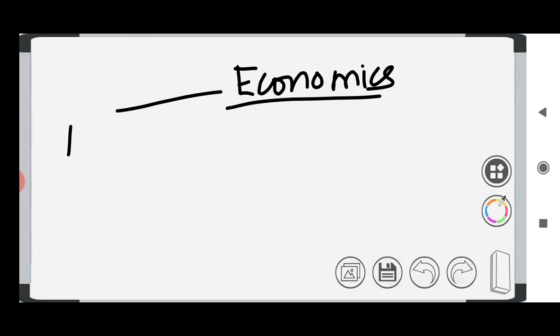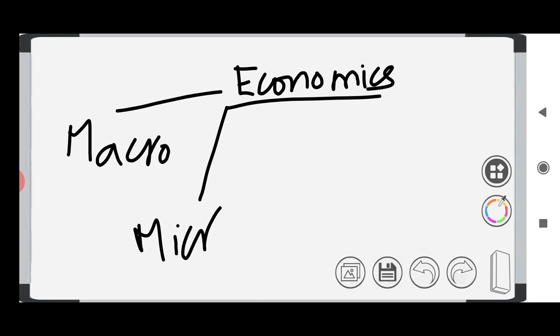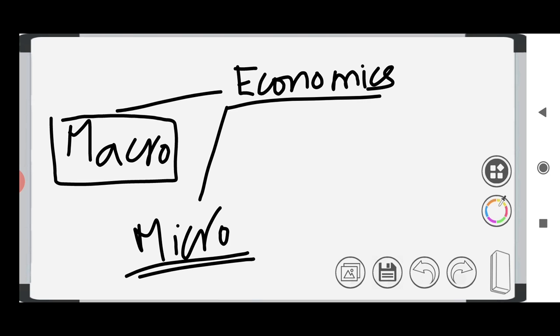First, economics can be divided into macroeconomics as well as microeconomics. Macroeconomics deals with the country level, the entire population, whereas microeconomics deals with a certain group of the population, say, individuals. If we speak about the economy of a country as a whole, it is macroeconomics.